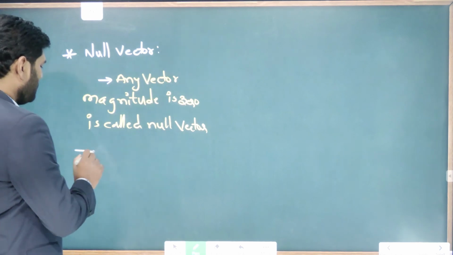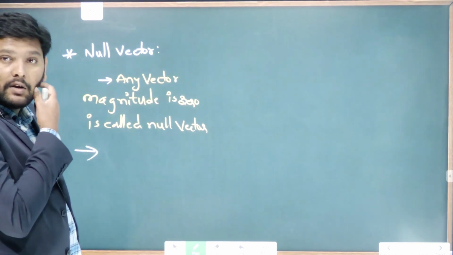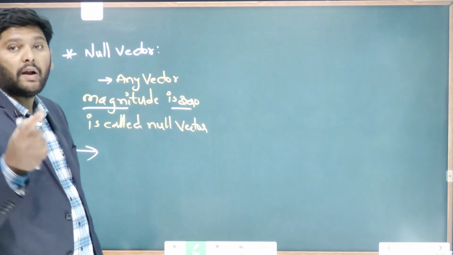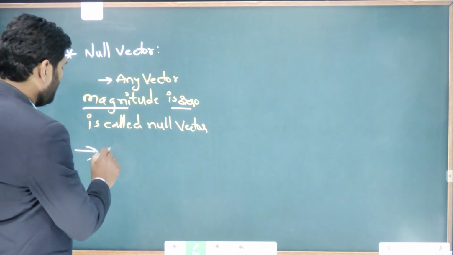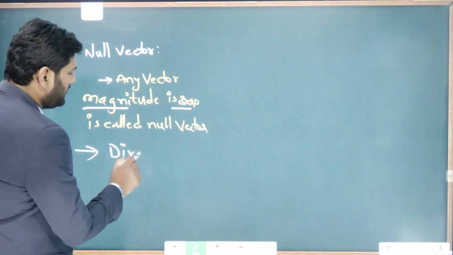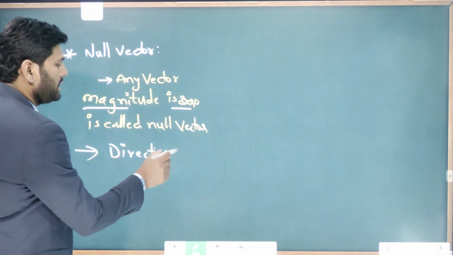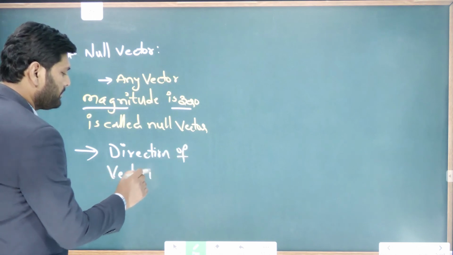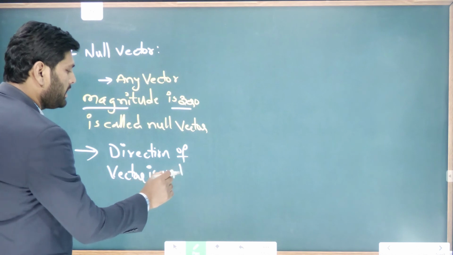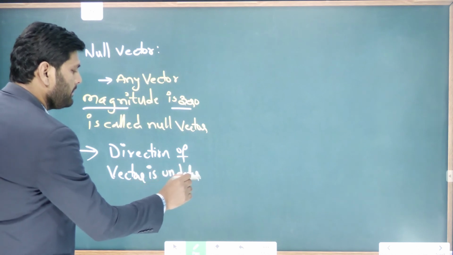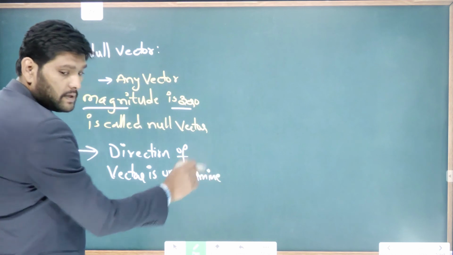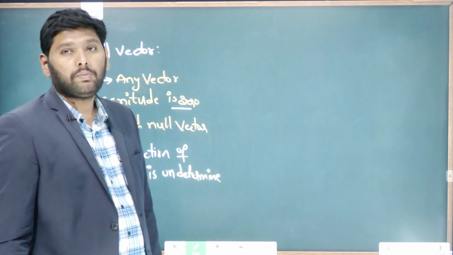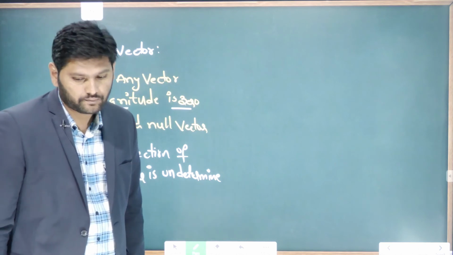So when this is a null vector, how much is the magnitude here? Magnitude is 0. But what about its direction? The direction of this vector is undetermined. The direction of the vector is what? Undetermined.